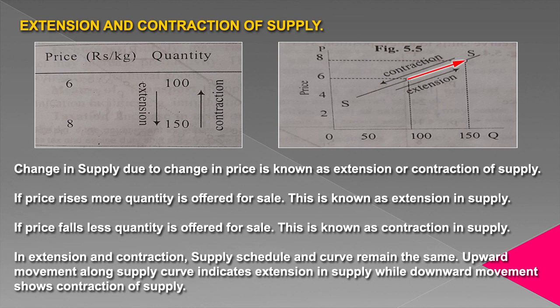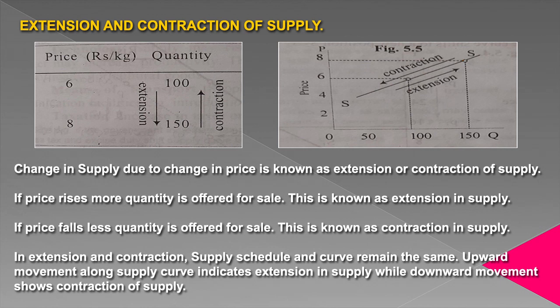In the same way, when price is 8, quantity supplied is 150. When price decreases to 6, quantity supplied decreases to 100. This decrease in supply is shown with a downward movement on a curve. Here you can see from 150 we are moving towards 100. This is a downward movement on the curve. Downward movement is known as contraction in supply.